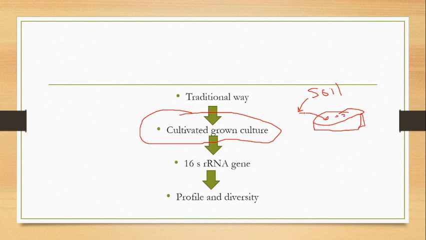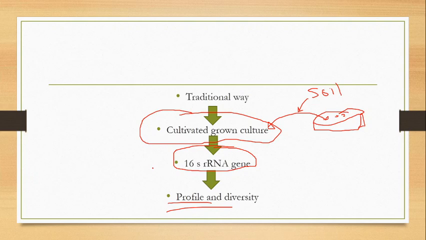Those cultivated isolated colonies are purified, and after purification their 16S rRNA sequencing is done, and based on the culturable bacteria, the profile and diversity of different microorganisms are studied.